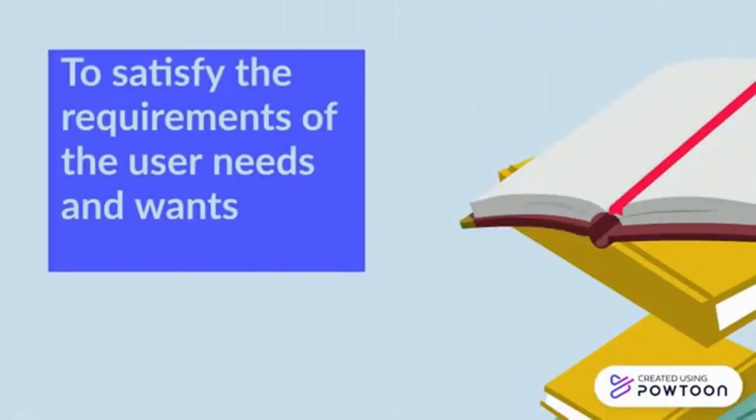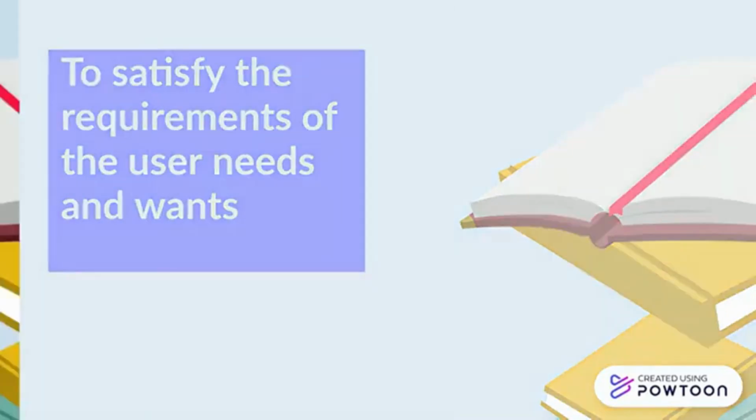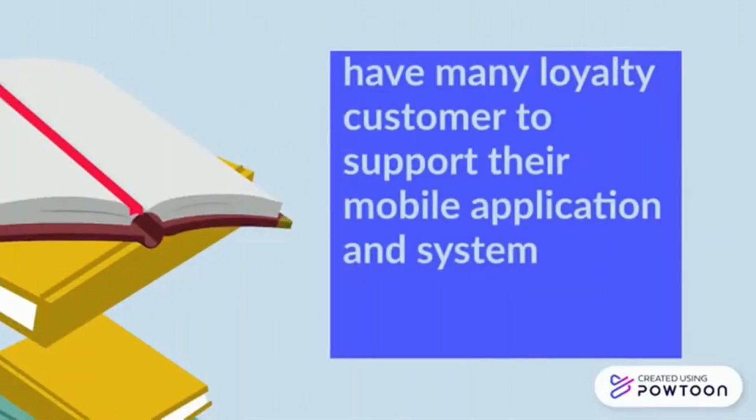Now, it is crucial to have a good interface and to always offer unique advantages to your end users about what the operating system can do when designing an operating system. All this is because you have to satisfy the requirements of the users' needs and wants. In general, we believe that both iOS and Android are good operating systems and have loyal customers to support their mobile applications no matter what.